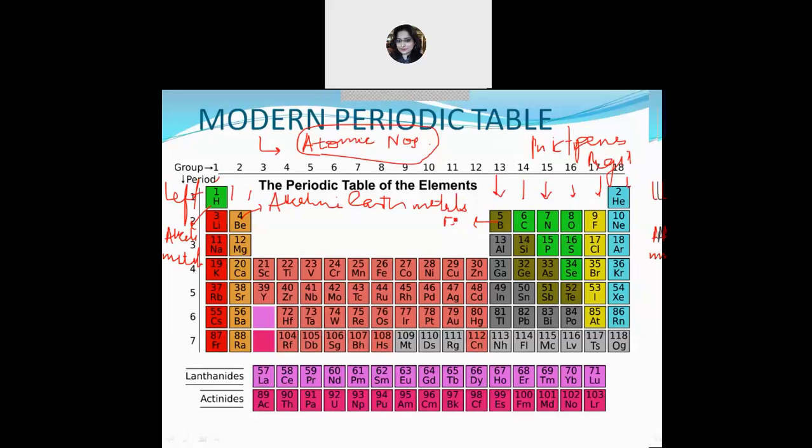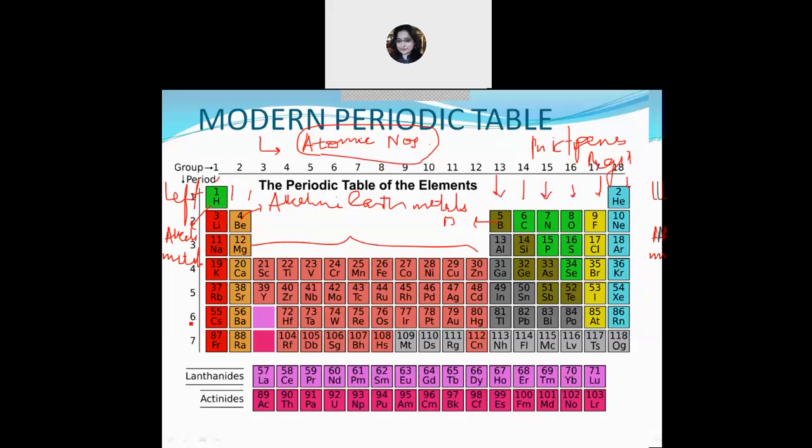So you must be thinking that I haven't said anything about group number 3 to group number 12. Group number 3 to 12 are known as the transition elements, because they have the two outermost shells incomplete. They are placed between, or they transit the character from S block to P block and so on. You will learn about it later in the other chapters.